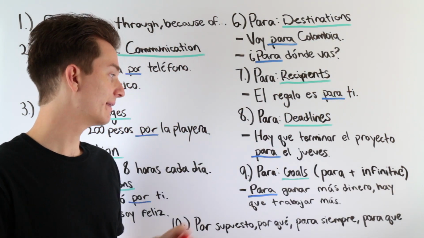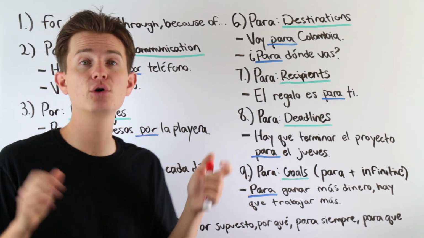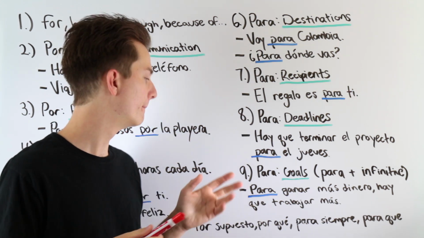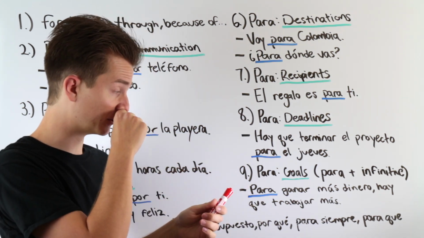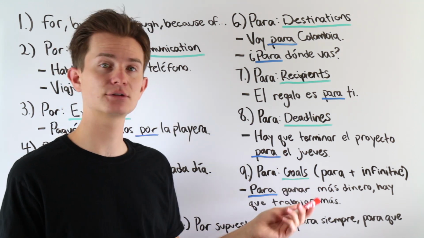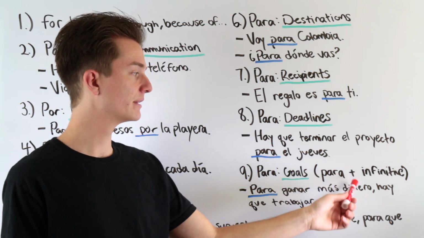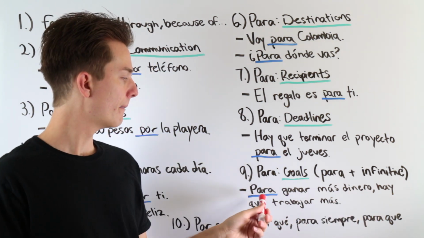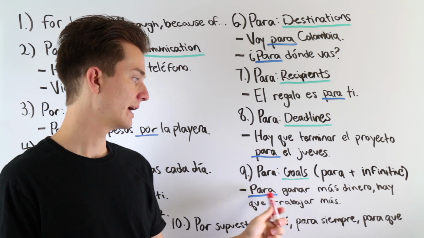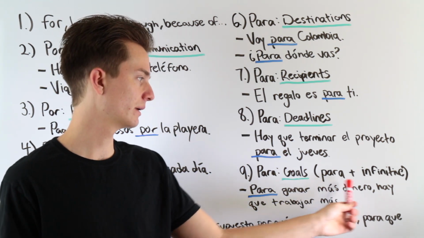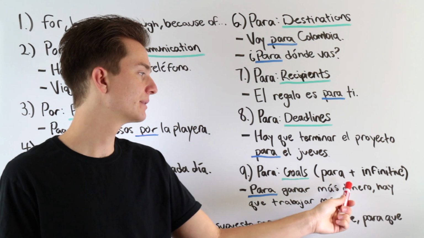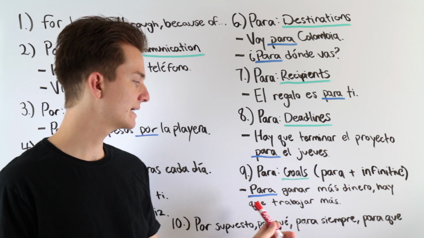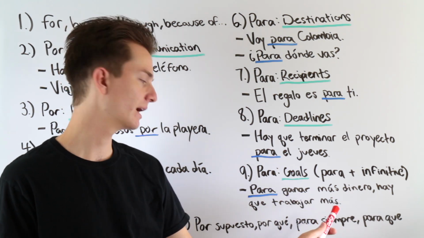Awesome. Then finally we have para when talking about goals. This is a really common use of the word para. A lot of times we're going to have this little combination: para plus an infinitive verb. In this example, para ganar, in order to make. Para ganar más dinero, hay que trabajar más.